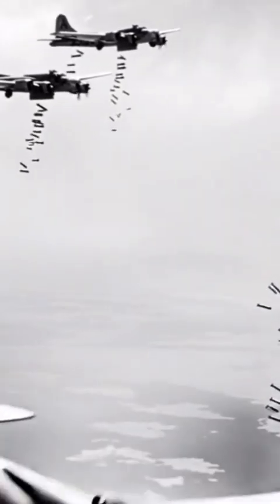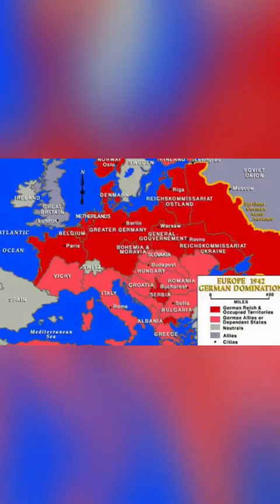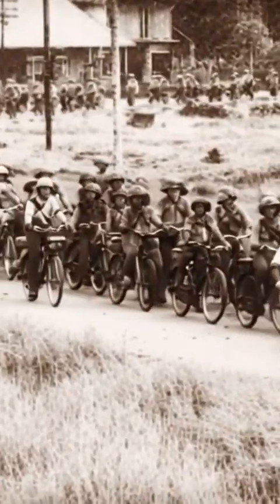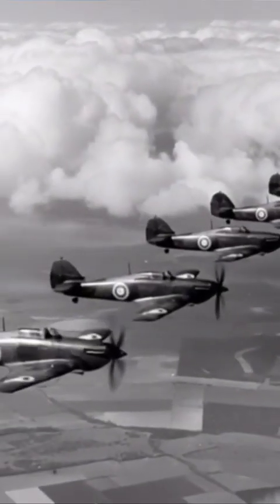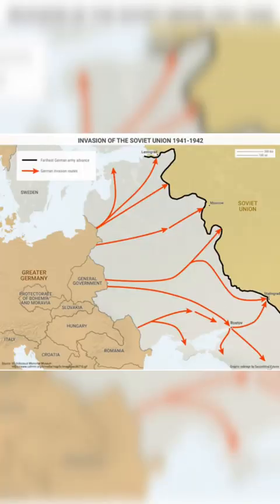The war brought destruction on a scale never seen before. Germany conquered much of Europe, while Japan expanded across Asia. Britain fought for survival during the Battle of Britain. In 1941, Germany invaded the Soviet Union, and Japan attacked Pearl Harbor, bringing the United States into the war.